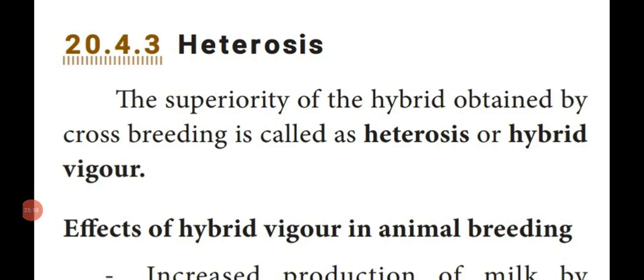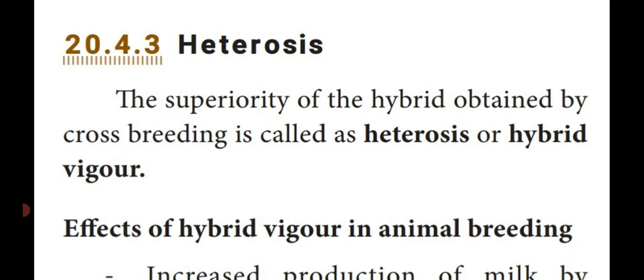Dear students, up to this we have seen outbreeding and different examples of outbreeding. Next topic is heterosis. What is heterosis? It means the superior character of an F1 hybrid produced by the crossbreeding method, called heterosis or hybrid vigor.